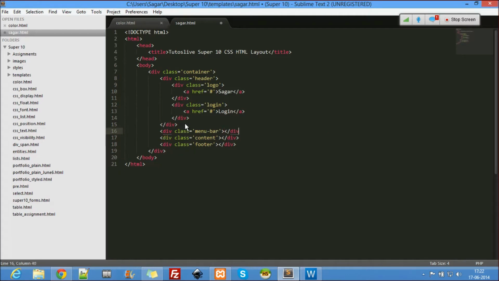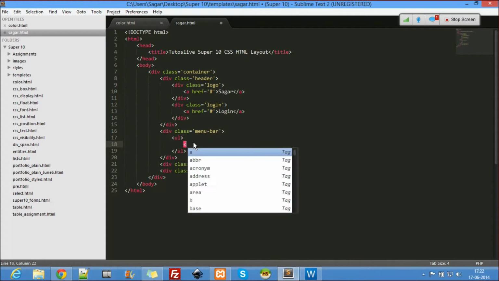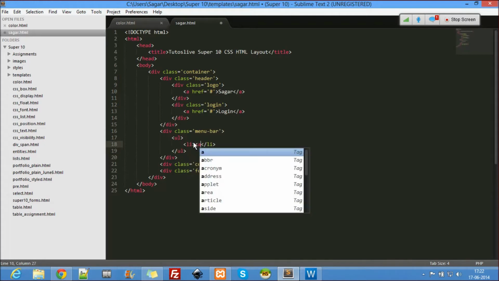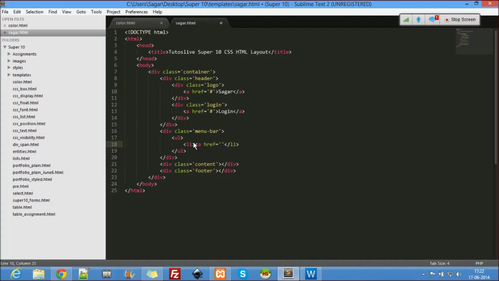Div. I told you, right, how the menu is formed? Menu is done using a list, li, a href hash.